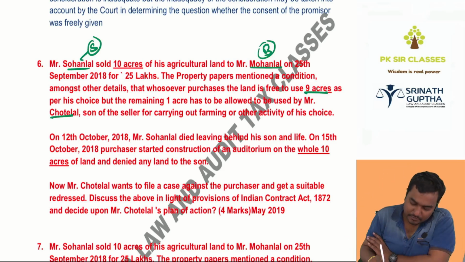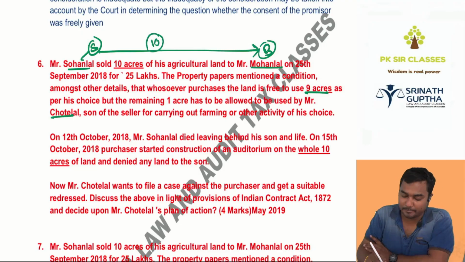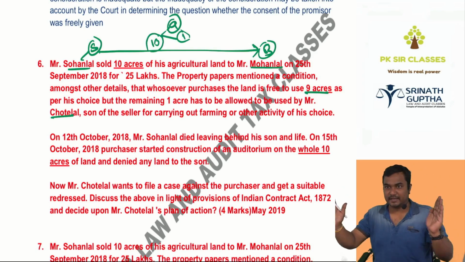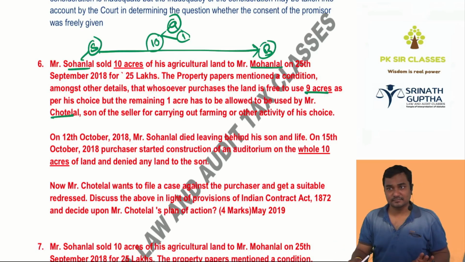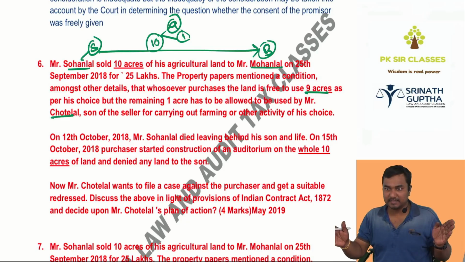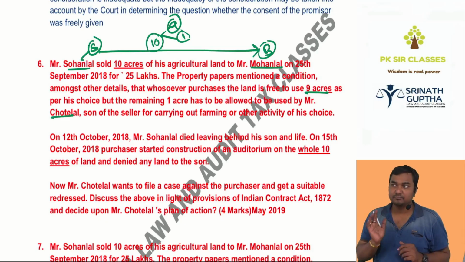Who is selling? Sohan Lal selling to Mohan Lal. How many acres? 10 acres. Out of 10 acres, the buyer can use only 9 acres. Actually, is he selling 9 acres or 10 acres? In fact, the sale is for 10 acres. So I will give the whole 10 acres for 25 lakhs, but out of that, you can use only 9 acres. 1 acre you have to keep aside for Chote Lal.